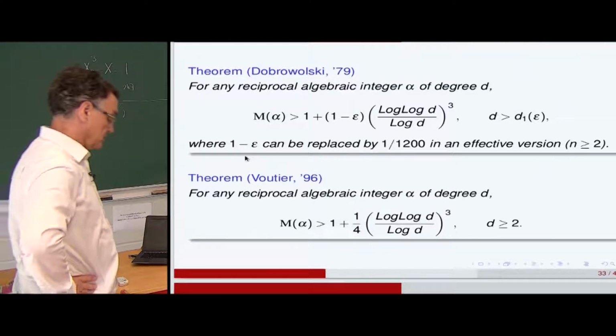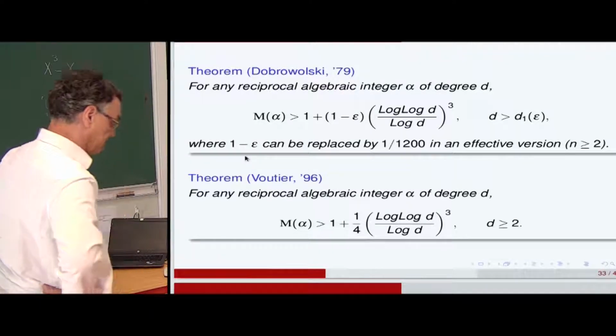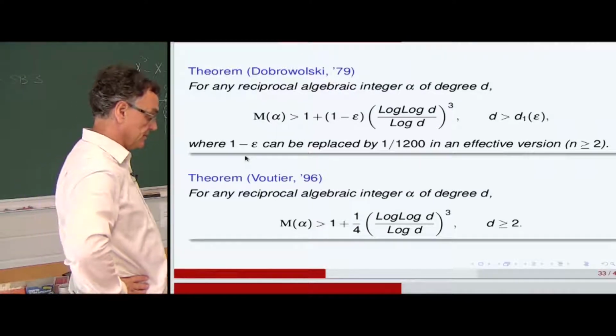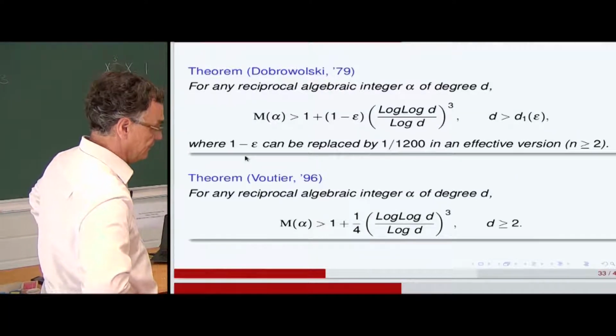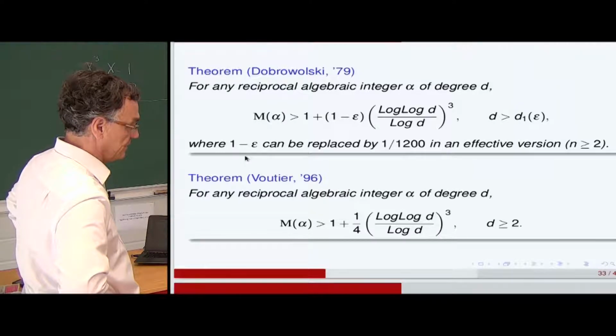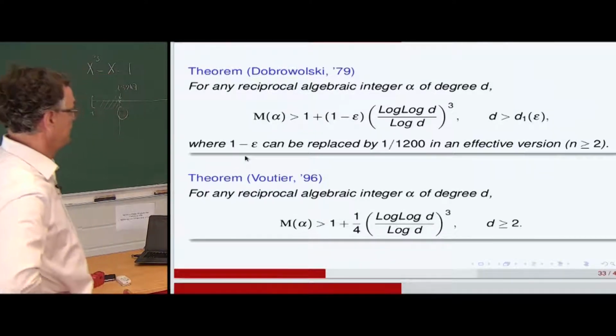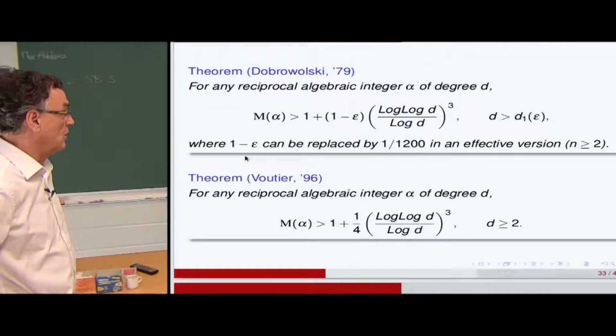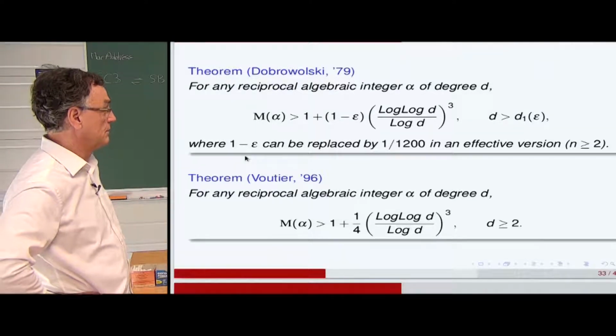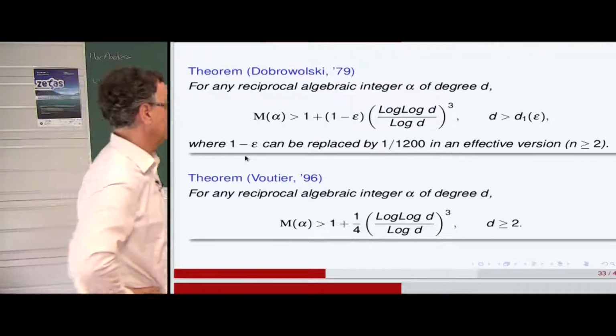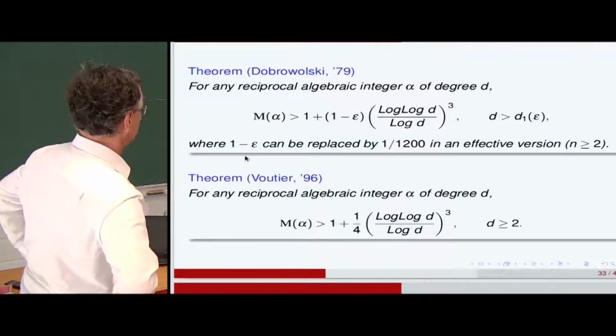And Voutier, by reconsidering also p-adic points, and with a Diophantine approximation approach done differently, obtained 1 divided by 4 for any degree 2 and above. So it's an improvement of the constant.